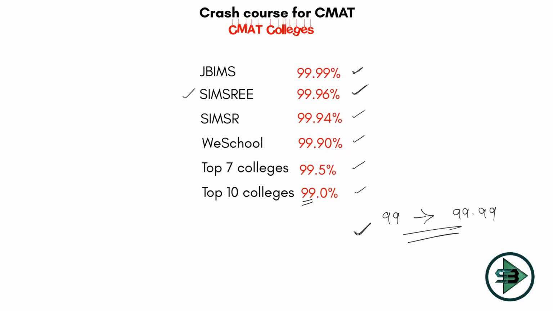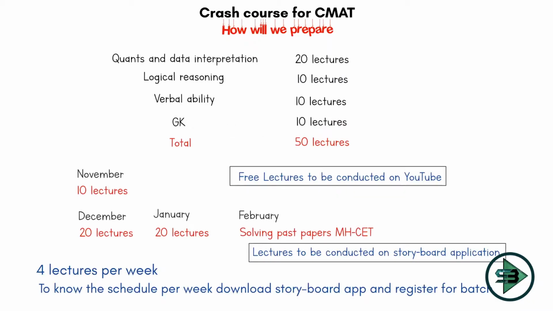So your perception about the exam, that it is easy, we all know that it is easy, but the competition is too high here. You will have to get somewhere around 80 to 90 questions correct to be able to get into the top 10 colleges. And this is where the exam becomes different. If you get 5 more questions wrong in the exam, the top 10 colleges are gone. That's where you have to be perfect and precise with your practice when it comes to CMAT 2021, and this is what we are going to do with this course.